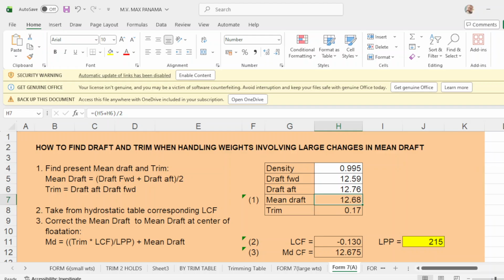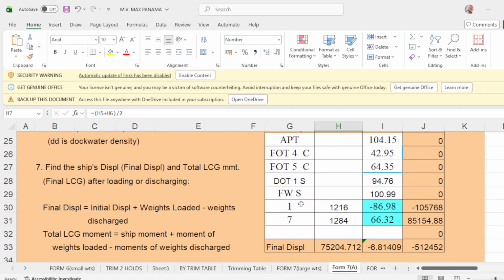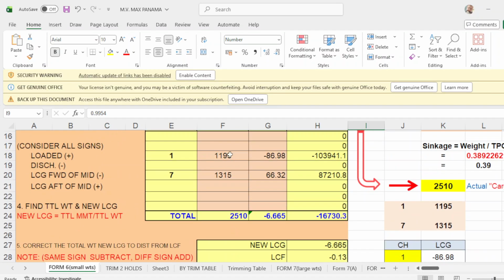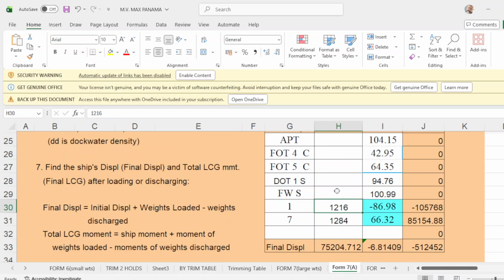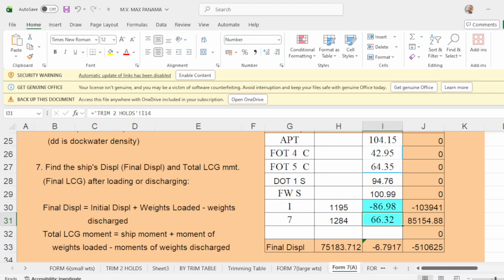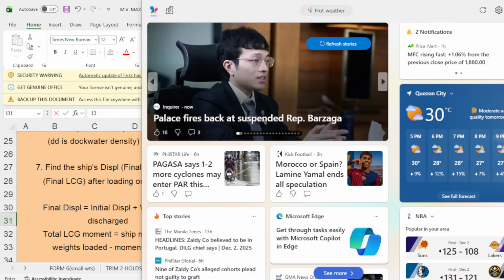Then you load in hold number 1. How much you load in hold number 1? 11.95. And your LCG is 86.98. 86.98, and number 7 is 13.15.